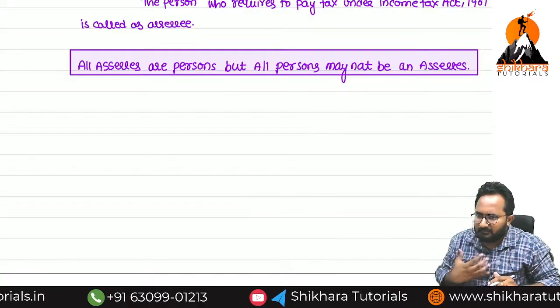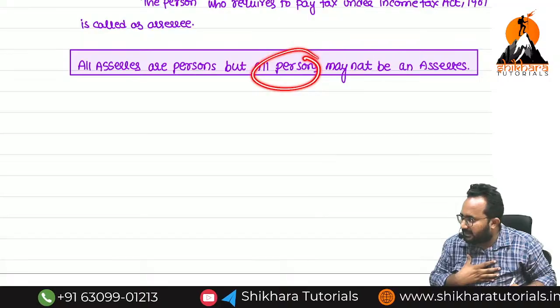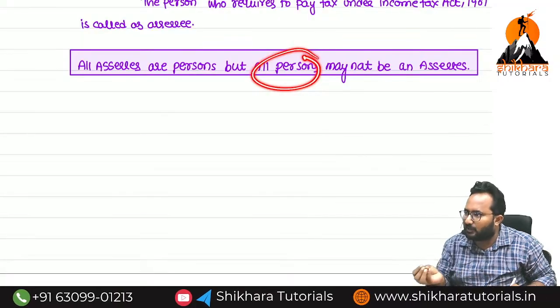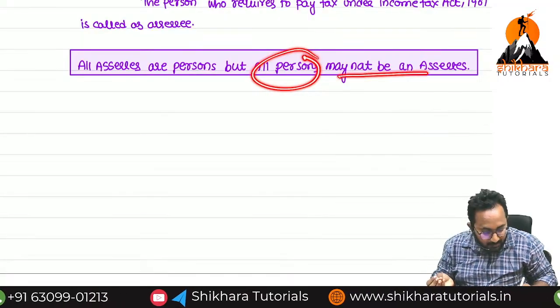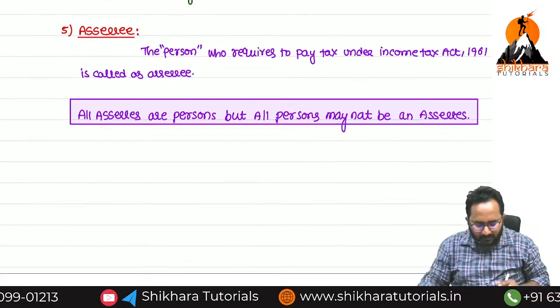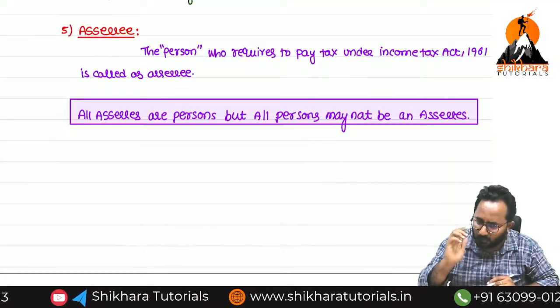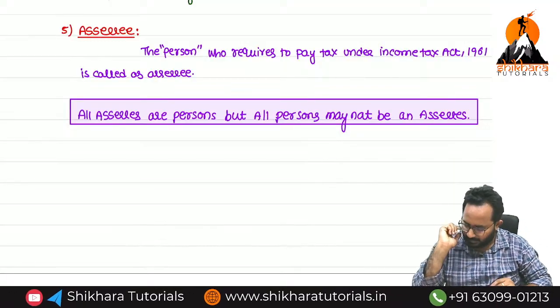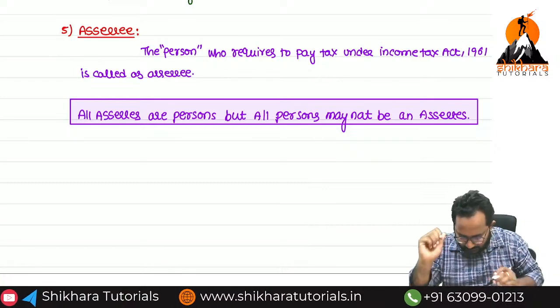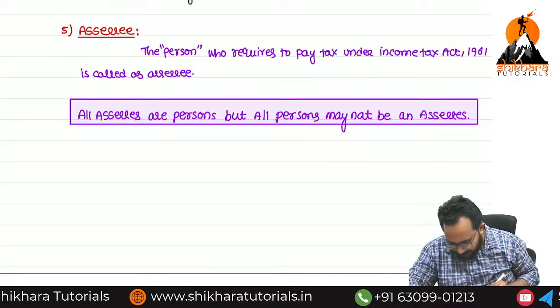Sir, I just fall in the person definition, sir. But my basic exemption limit is 3 lakh, and I have only 2 lakh total income. Now I may not become an SSC. So this point is just general knowledge only, it will not be tested in the exam, but you have to remember. Okay, just one example I will tell you.